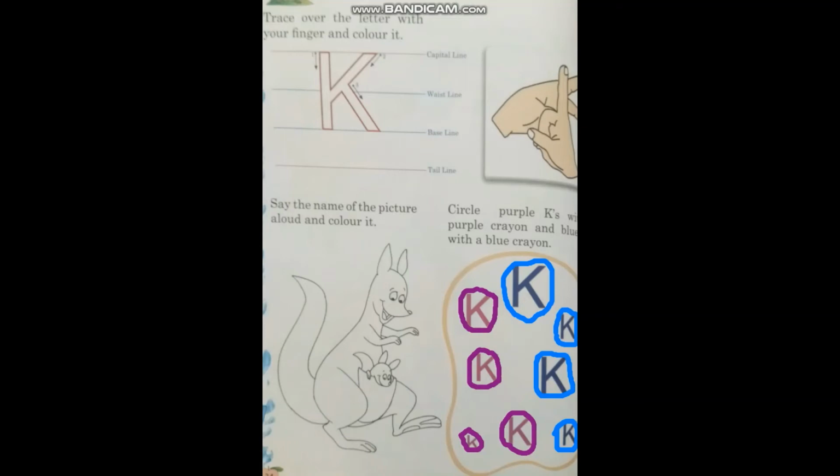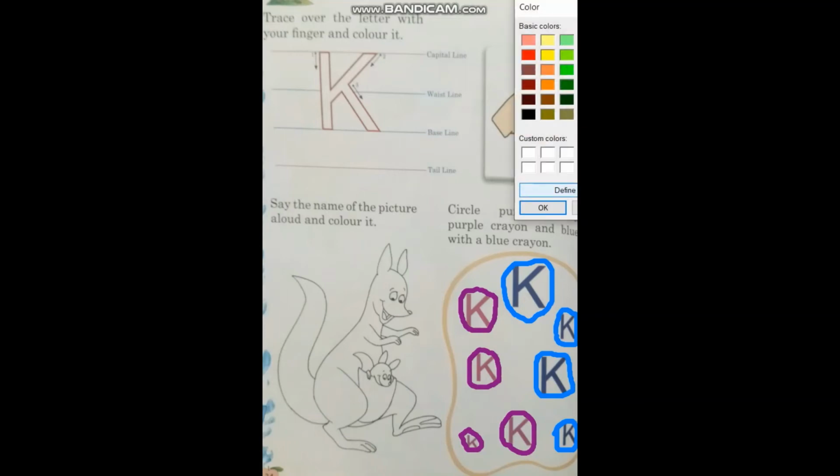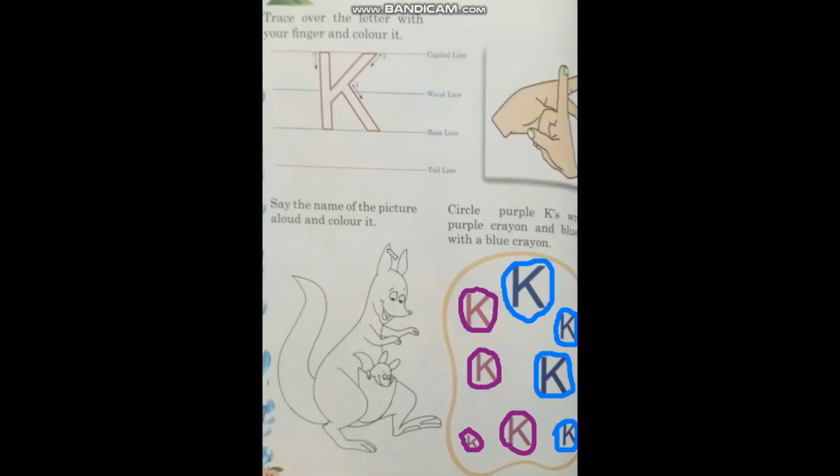Wow. In the next question, we have kangaroo and we will do the coloring in kangaroo. So for the kangaroo, I will select my brown color. You all also take your brown color. And start doing border. Move your color slowly.